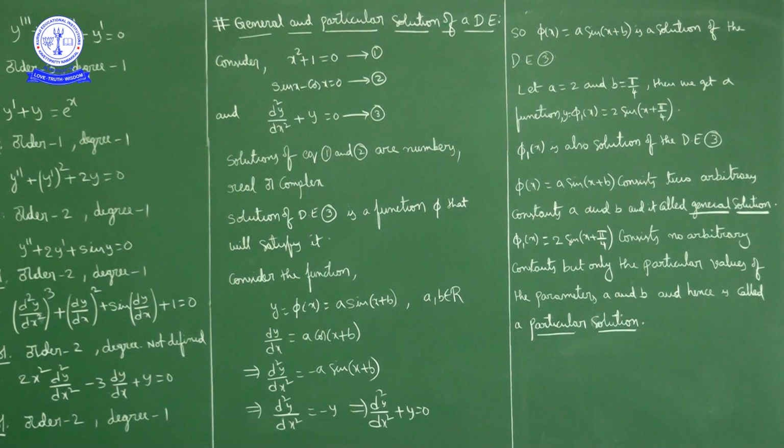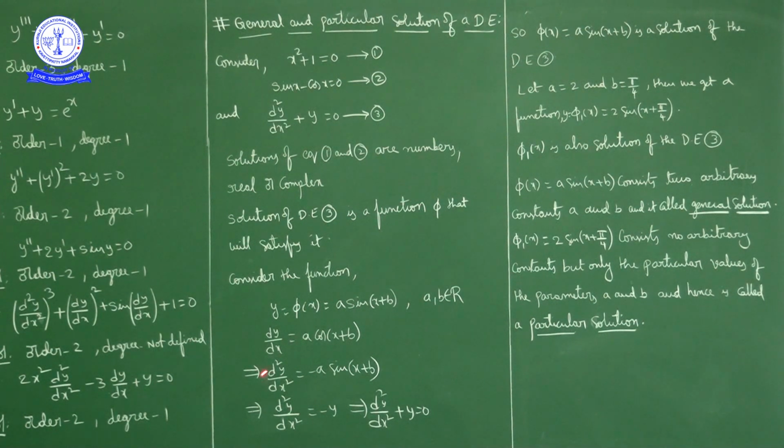Okay. Now if you consider y is equal to a sin of x plus b, where a and b are any real numbers. So y is equal to phi of x is equal to a sin of x plus b, where a and b are any real numbers. Now what is its derivative? dy by dx is what? a into the derivative of sin of x plus b, cos of x plus b.